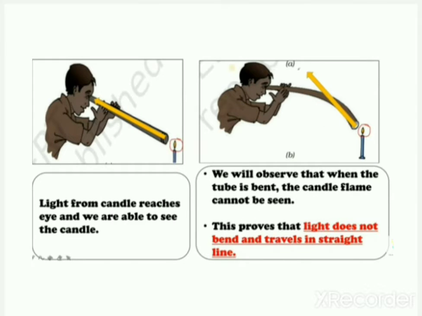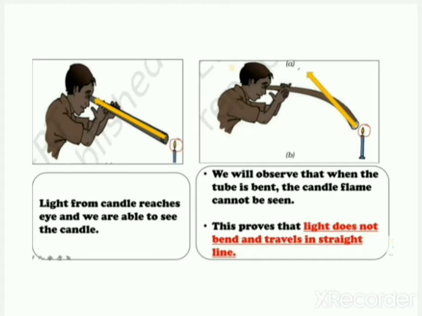Why is it so? Because the light from the candle has to reach your eyes, only then you are able to see the candle. When you bend the pipe a little, the candle flame cannot be seen. Means you can't see the flame of the candle.